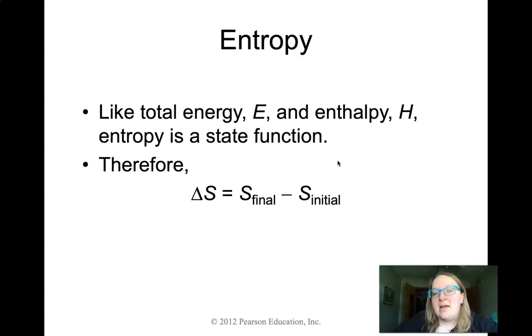So we will look at what we call the entropy of a system. And entropy is going to be defined by this S value. And just like heat, in the delta H equations, we're going to know the overall entropy change of a system by taking the final entropy minus the initial entropy. So total energy and entropy are all kind of coming together in this particular chapter. So keep in mind that what we're aiming for is the ability to link E, H, and S.